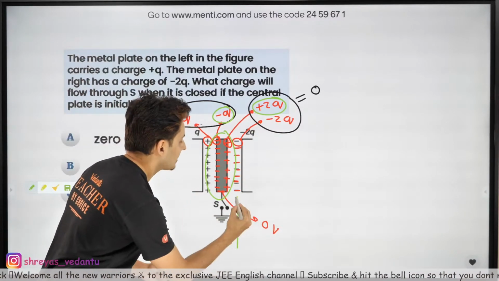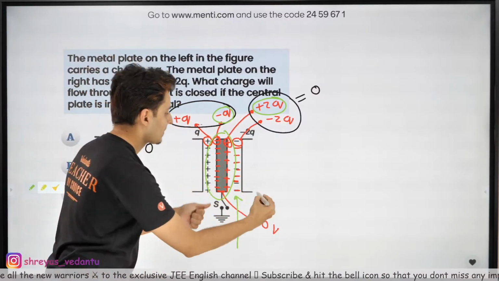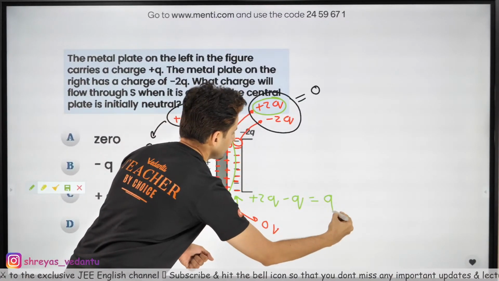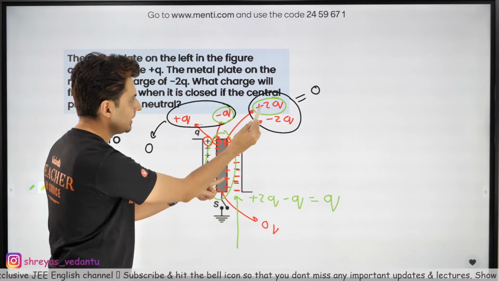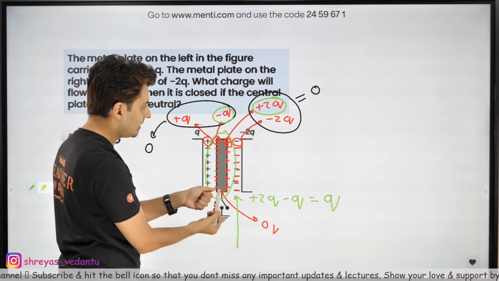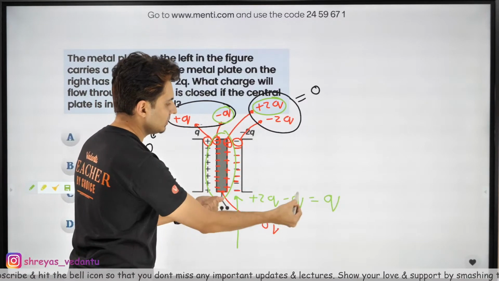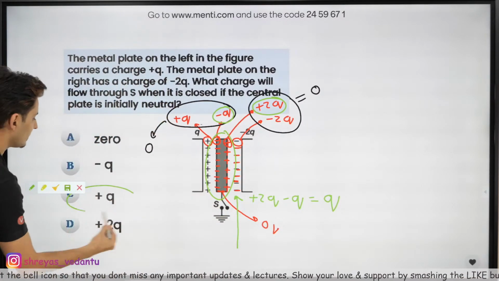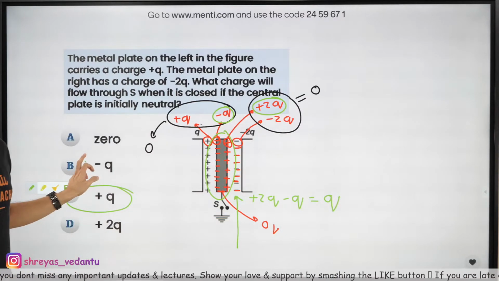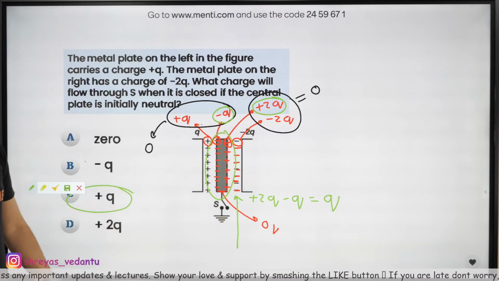So how much charge has entered over here? Plus 2Q minus Q, which is just Q. This side got plus 2Q, this side got minus Q. So how much charge entered? Plus 2Q minus Q, which is just Q, and hence the answer is option C. Is that clear? Very good. So it will neutralize, correct.